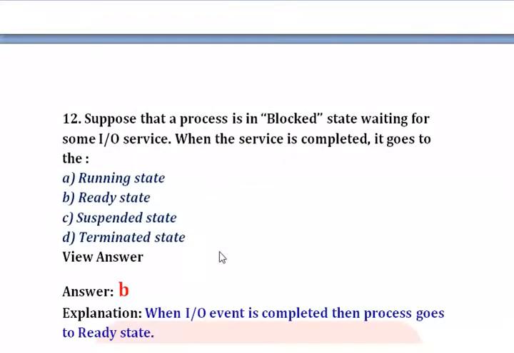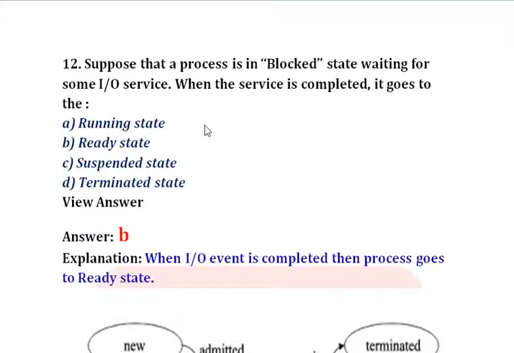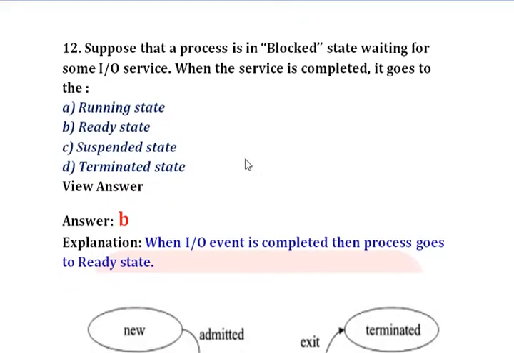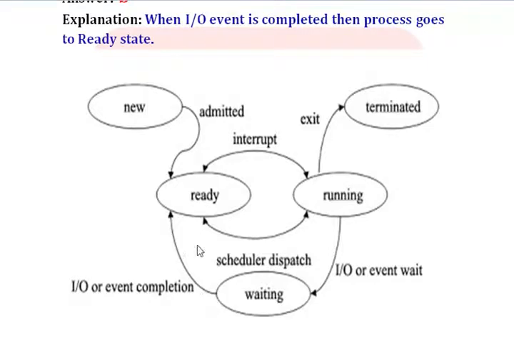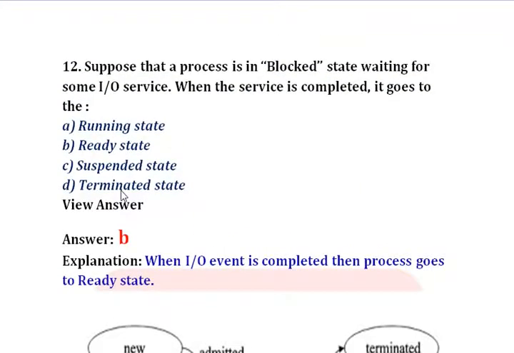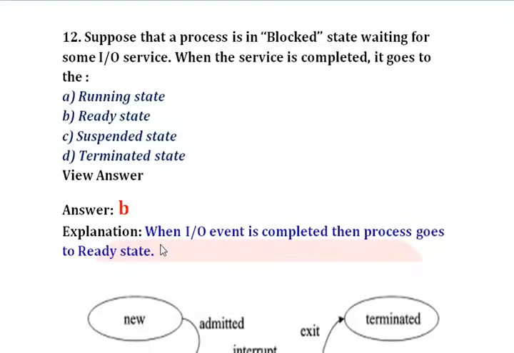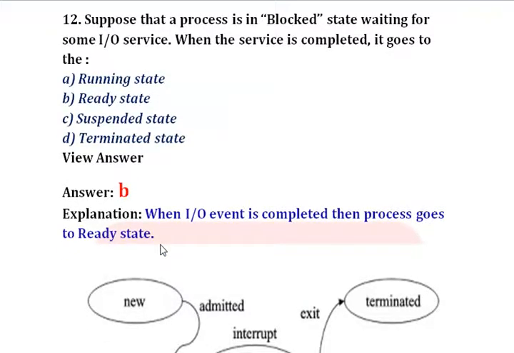Now the next question, question number 12. Suppose that a process is in blocked state, meaning it is in waiting state, waiting for some input-output service. When the service is completed, it goes to the. When we see the process state graph, we can see that when the input-output event is completed, it will again go to ready state. So the answer will be ready state. When the input-output event is completed, the process goes to ready state. So here the correct answer will be ready state, option B.